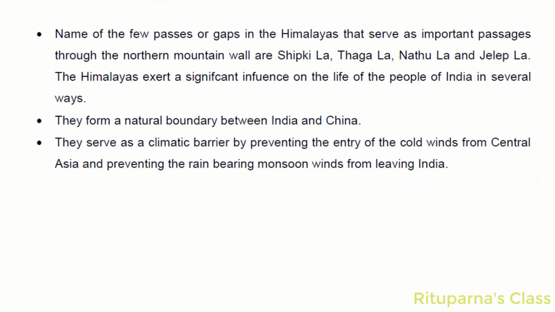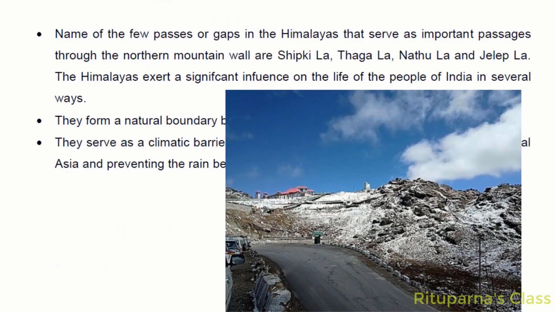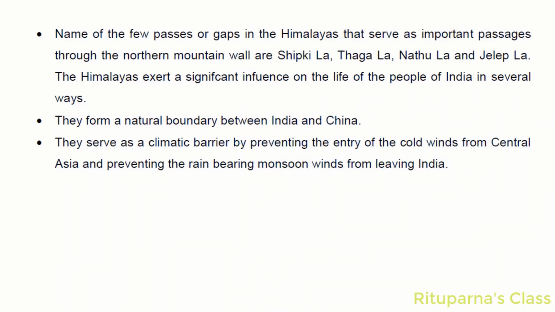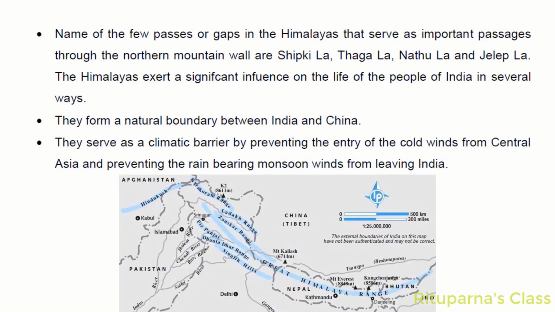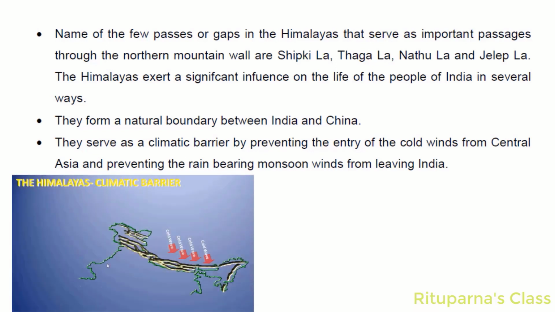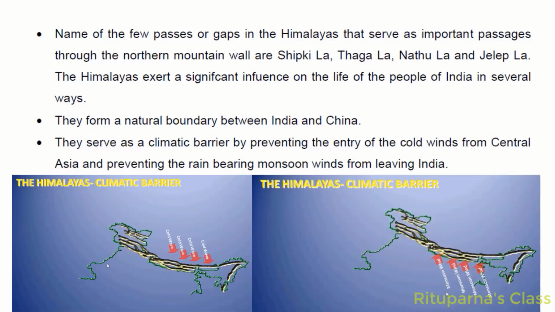So, what is the significance of the Himalaya? You can see various routes through the Himalayan range, which are known as mountain passes. For example, Nathula, Jelepla, etc. The Himalaya form a natural boundary between India and China. They serve as a climatic barrier by preventing the entry of cold winds from Central Asia and preventing rain-bearing monsoon winds from leaving India.